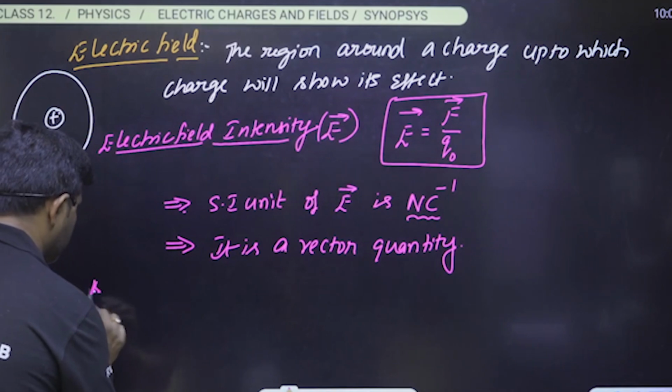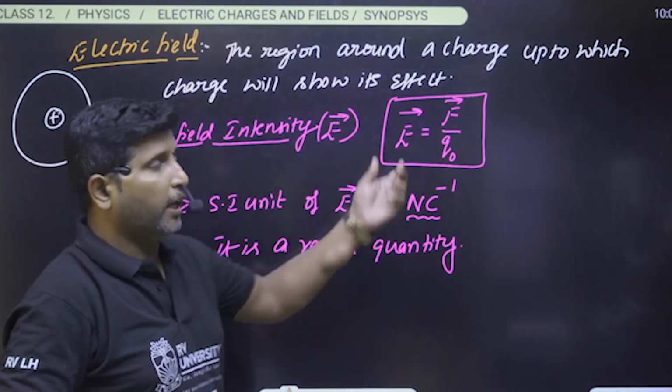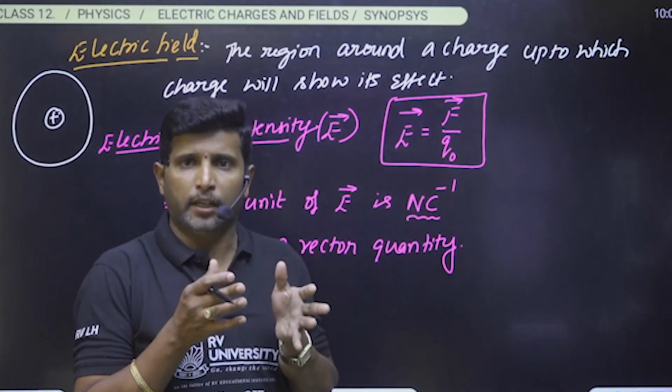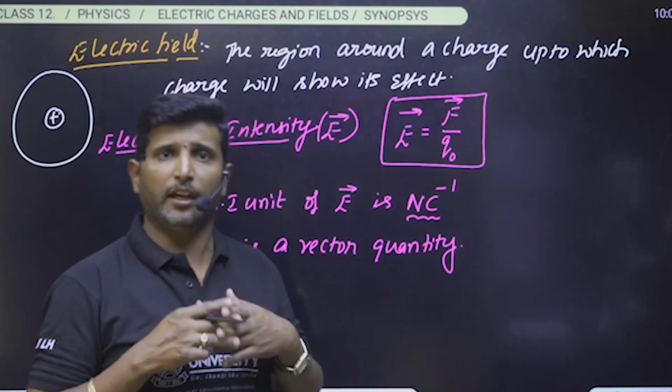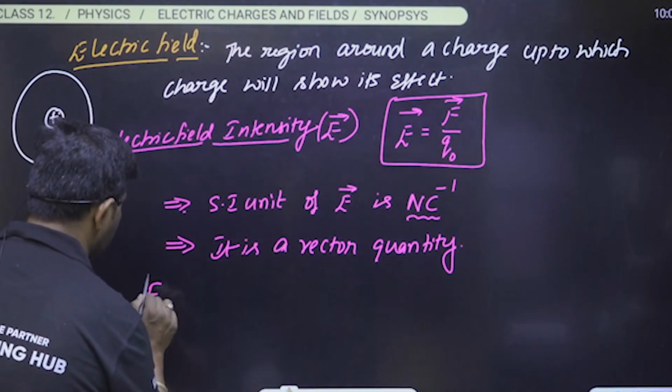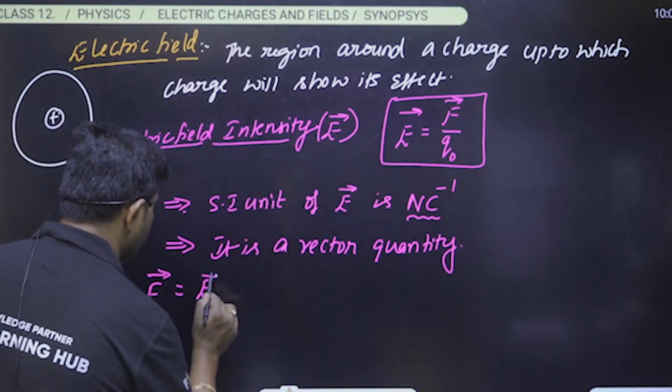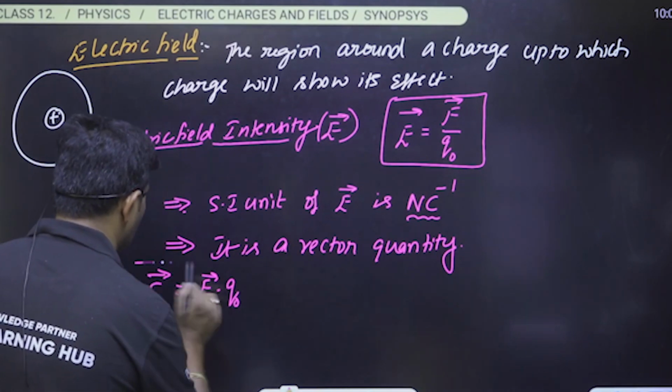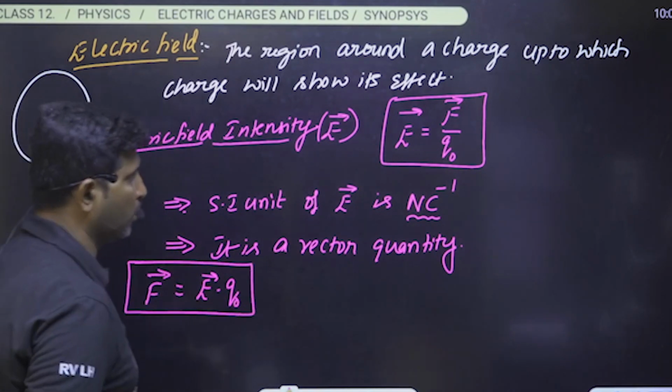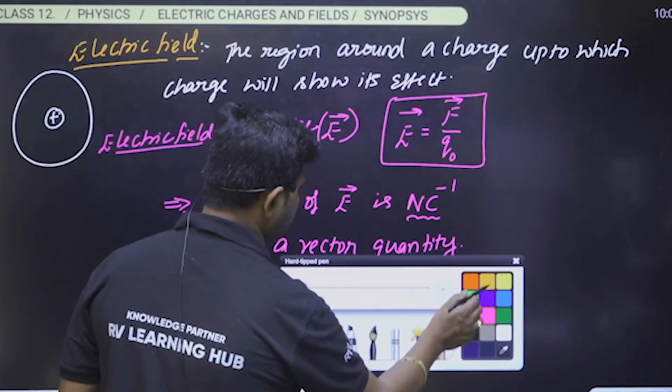Please make sure about this, it's a vector quantity. And later, whenever we know the electric field intensity at a point, we can calculate the force: F is equal to E vector into Q naught. Okay, so that is about the electric field intensity.